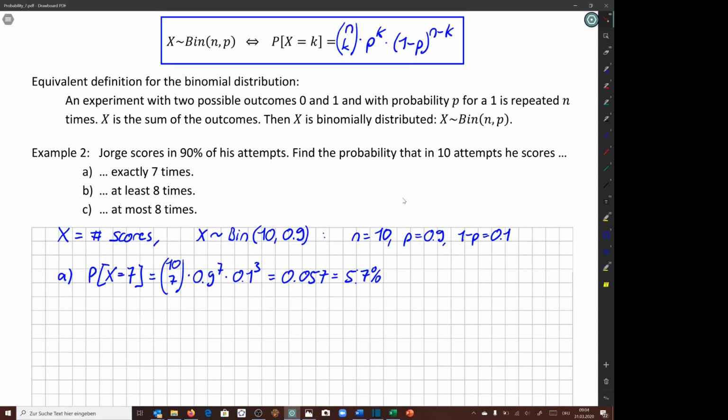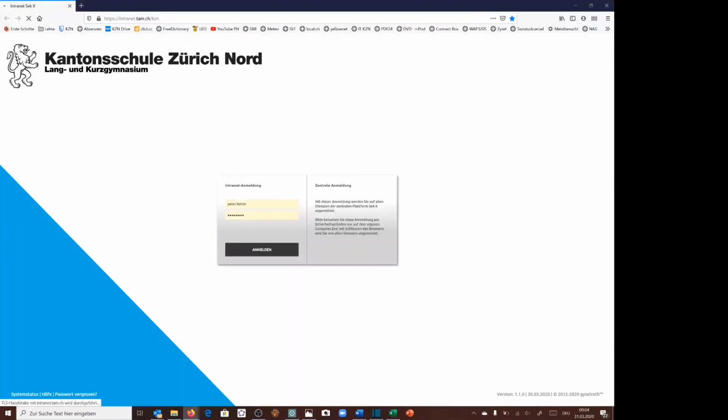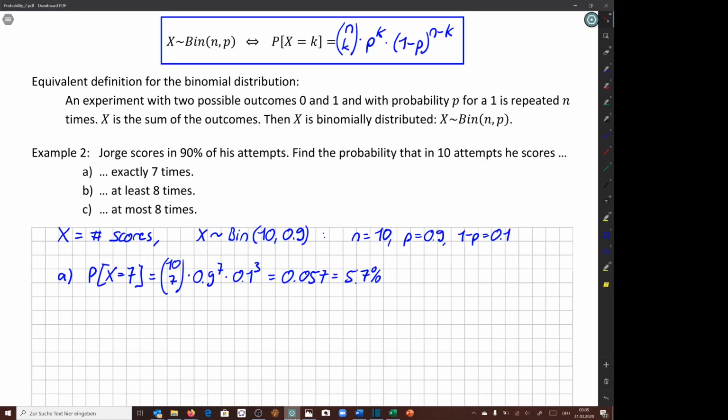So in our experiment, n is 10, p is 0.9, and 1 minus p is 0.1, and we can now apply this probability. The probability that Jorge hits exactly 7 times means the probability that x is 7. We now insert the numbers in here with k being 7. We get this formula and we get this final value.